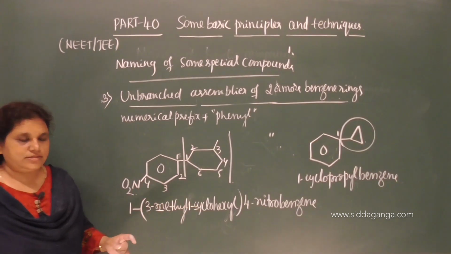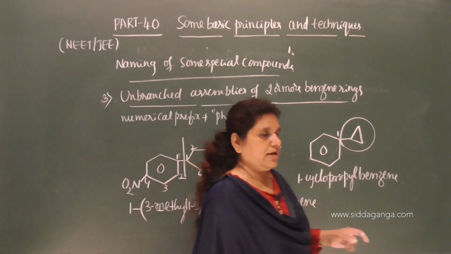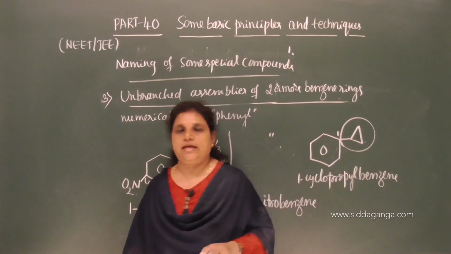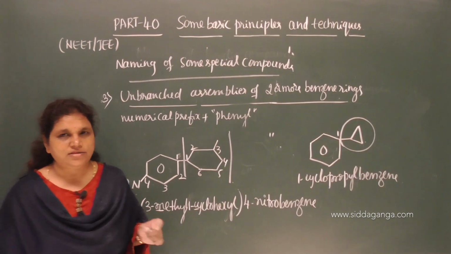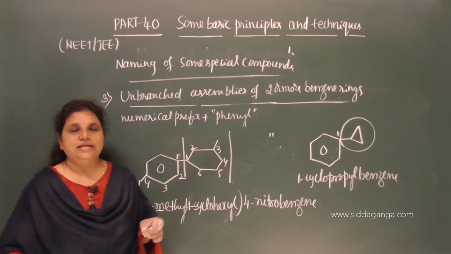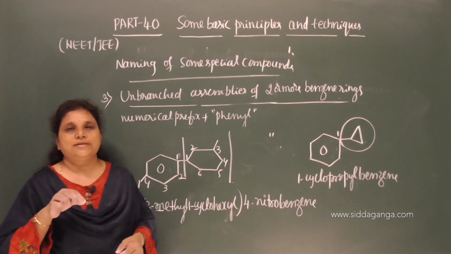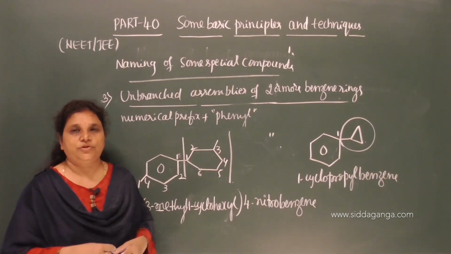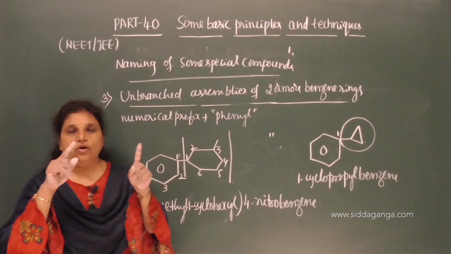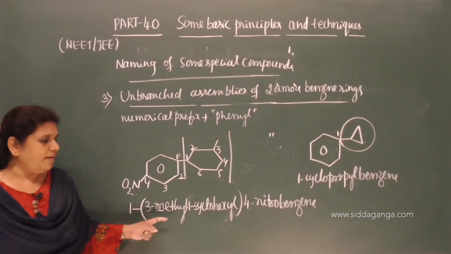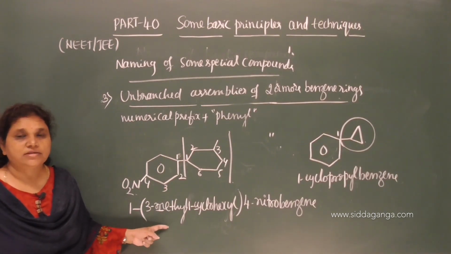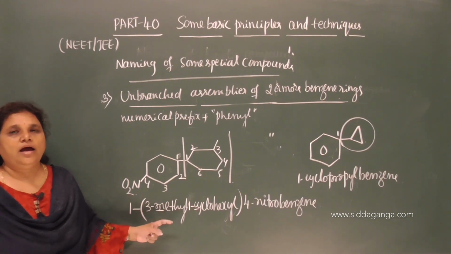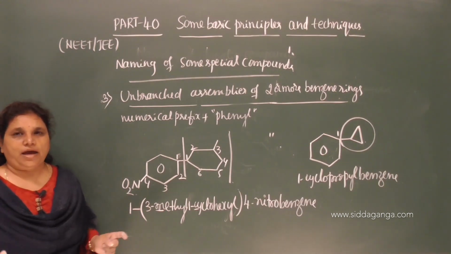This is one more example. Whenever an alicyclic ring or a substituted alicyclic ring is attached to the benzene ring, we need to treat the alicyclic ring as a substituent. If the alicyclic ring again gets substituted, we need to specify the name in the parenthesis. We need to place the name of the substituted alicyclic ring in the parenthesis.